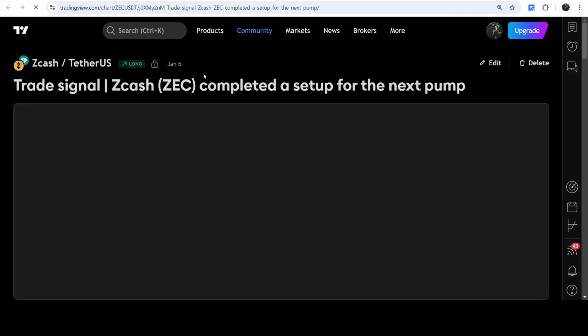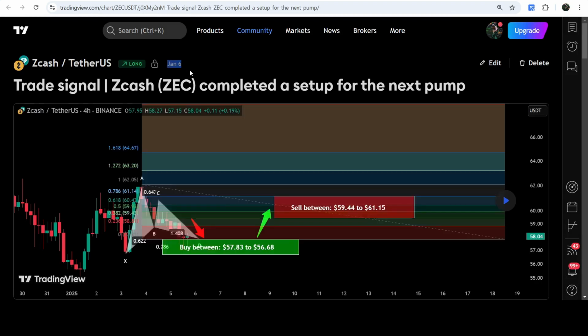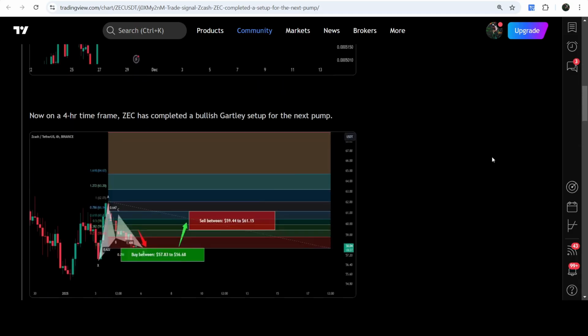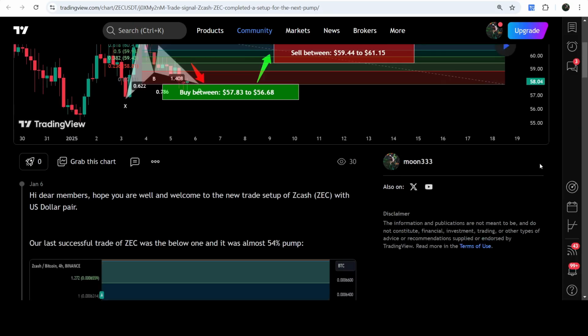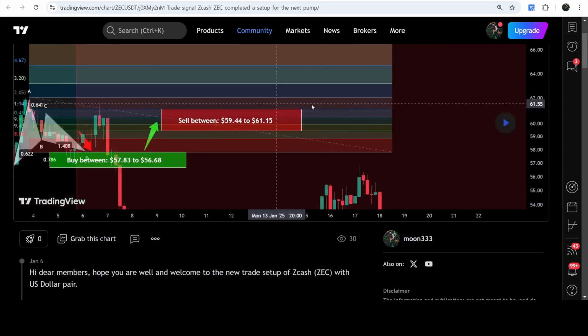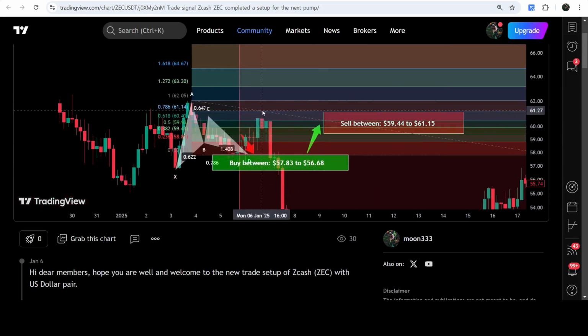Now let's start the analysis. And first of all, let me begin with my most recent trade signal for Zcash that I shared on 6th of January 2025 with my members. And that was a bullish Gartley pattern that Zcash formed on a 4-hour time frame chart with the US dollar pair. And this was a complete trade setup: buying zone, sell target zone, and the stop loss. And now if I play this chart, then you can see that the price had nicely moved up from the buying zone and reached the sell target zone here.